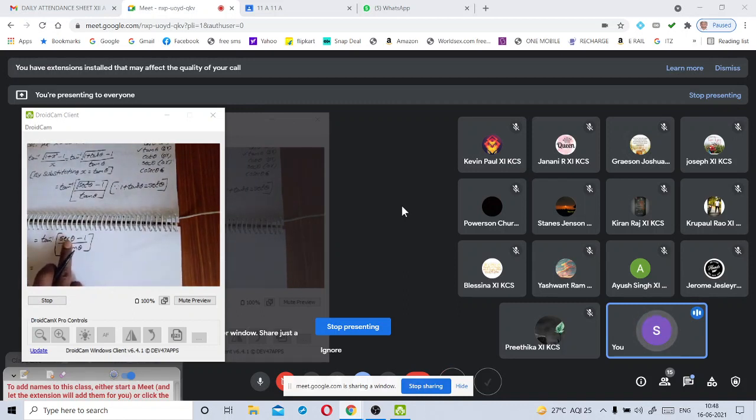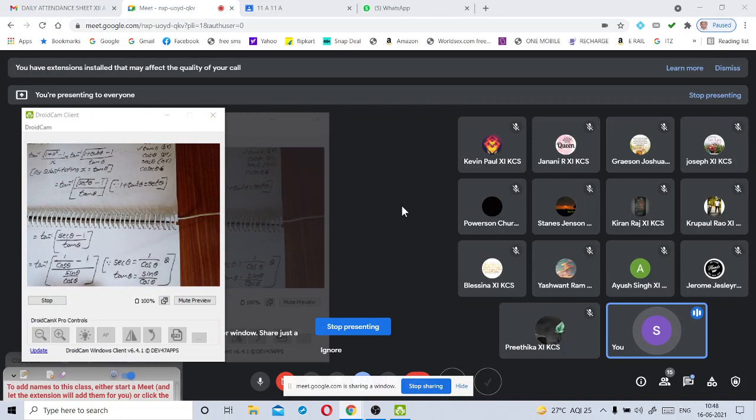Now we simplify. Secant theta can be written as 1 by cos theta. Tan theta can be written as sin theta by cos theta. So tan inverse of 1 by cos theta minus 1, by sin theta by cos theta. Because secant theta is equal to 1 by cos theta and tan theta is equal to sin theta by cos theta. By using these results, I wrote this step.